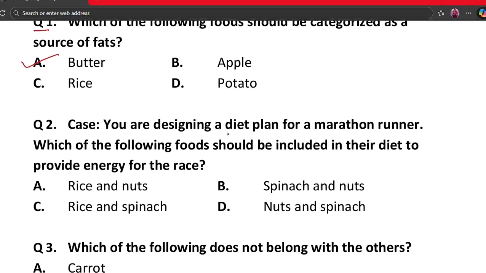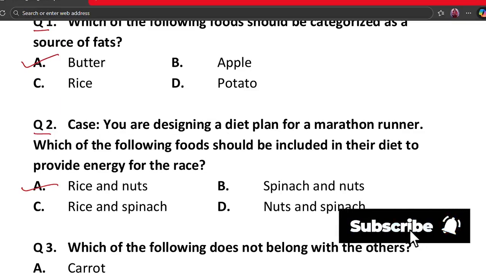Our next question is question number 2. Case: you are designing a diet plan for a marathon runner. Which of the following foods should be included in their diet to provide energy for the race? A. Rice and nuts. B. Spinach and nuts. C. Rice and spinach. D. Nuts and spinach. The correct answer is option A, which is rice and nuts.